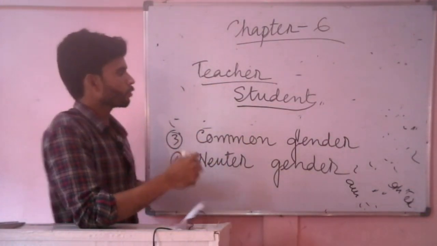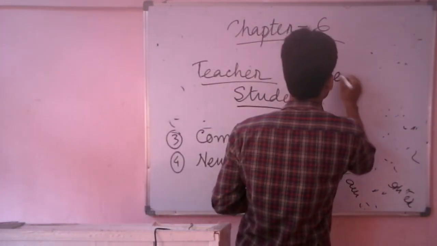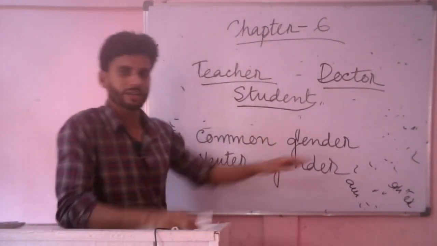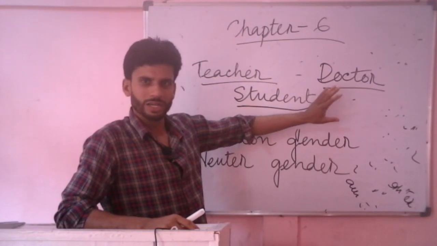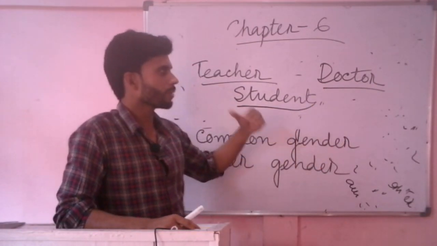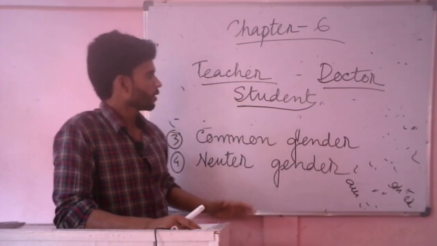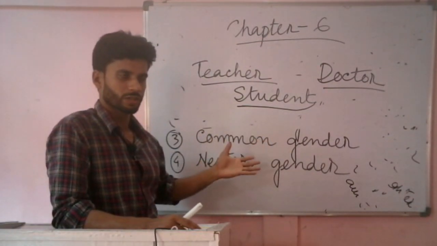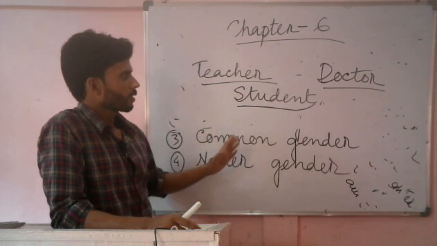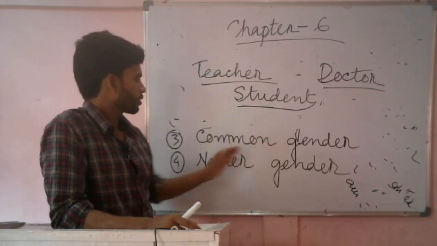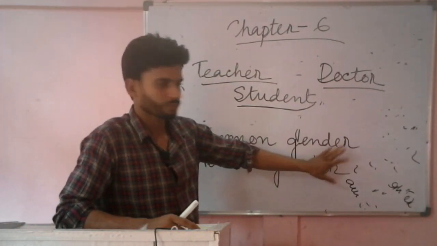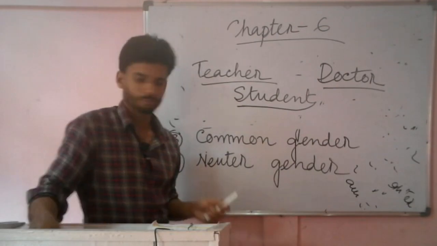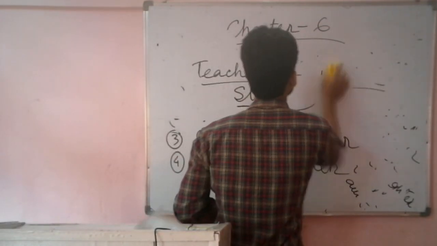So there are some words, like if I say doctor, when I write doctor, it refers to both. It can be a male, it can be a female also. So there are some words which refer to both a male and a female. Those nouns are called common genders. Then the next and the last one is neuter gender.